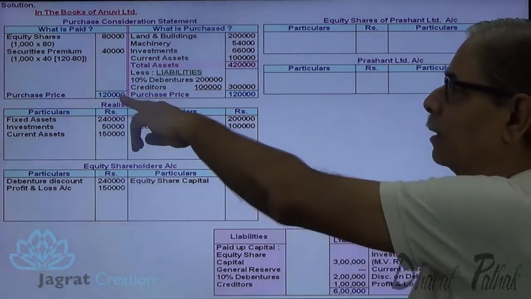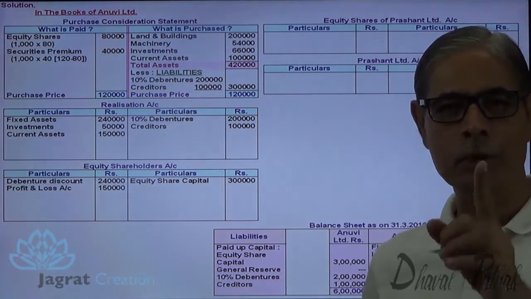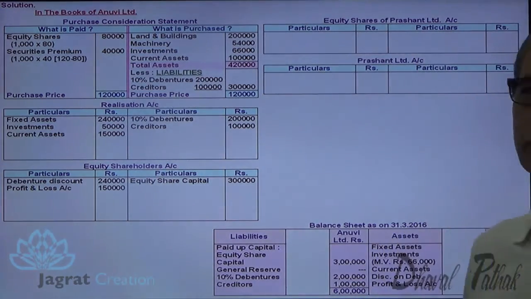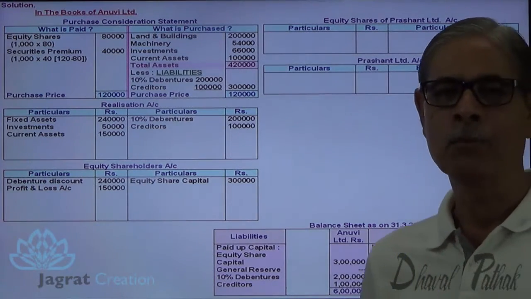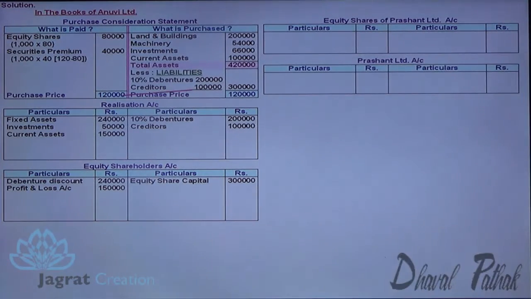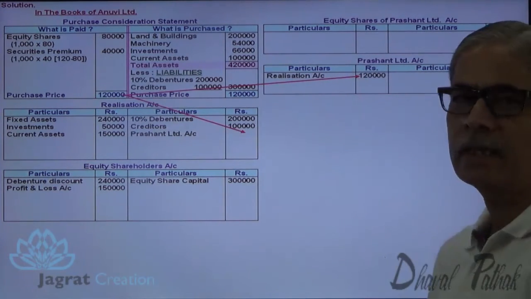Now what is a consideration? 1,20,000, that is due from whom? Prashant Limited. Prashant Limited is the receiver of the business. Debit the receiver. Prashant Limited account debit to realization account credit. This is the entry for purchase consideration due.